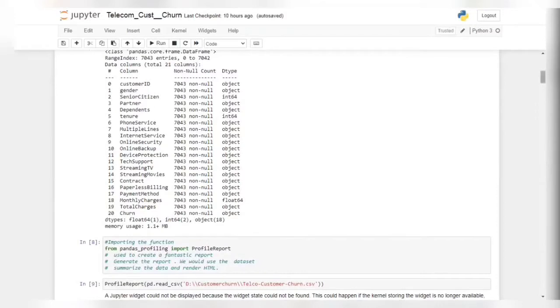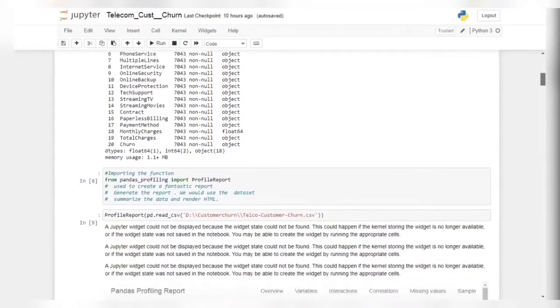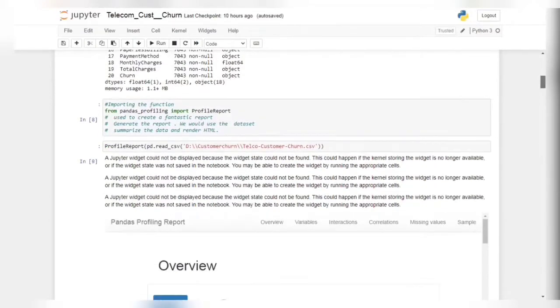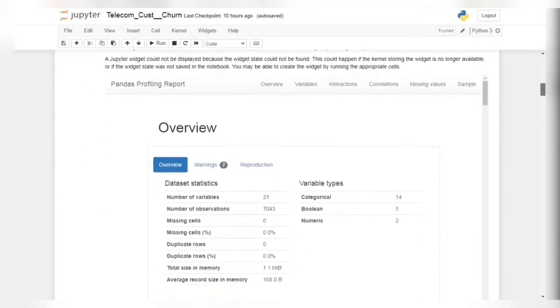In the next cell I have imported the pandas profiling package. I have already installed this package using the pip install pandas-profiling command, and I use the ProfileReport method for generating the report, inside which I have loaded the data set. After running the cell, we can see that it has generated the report like this.